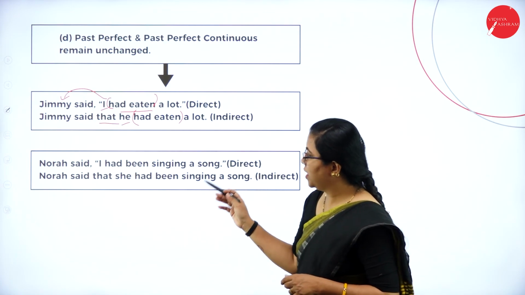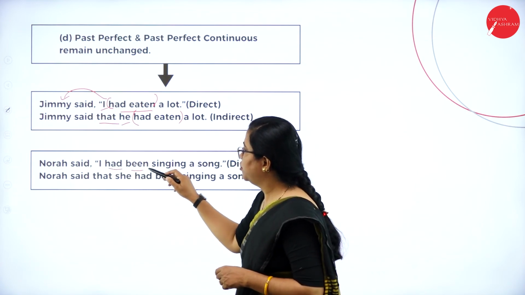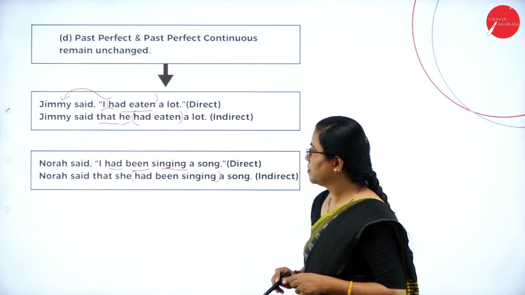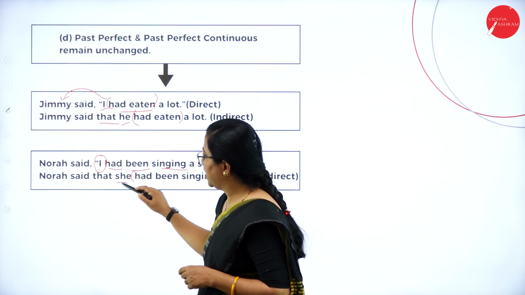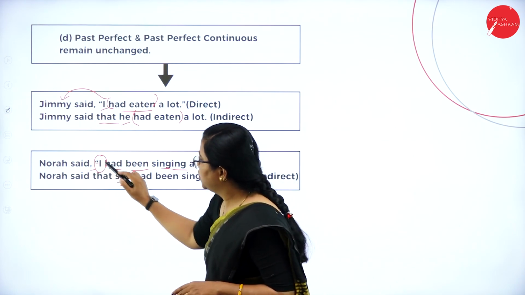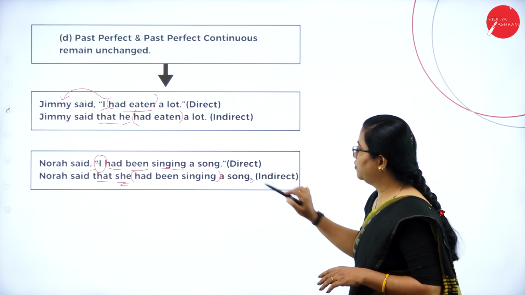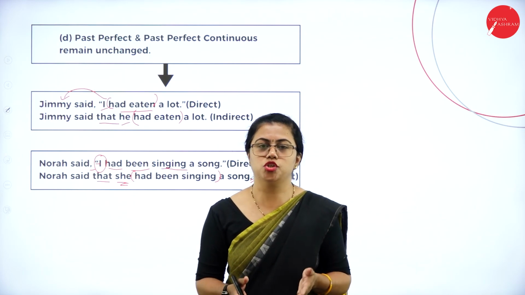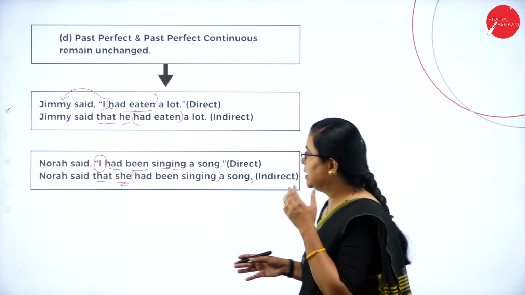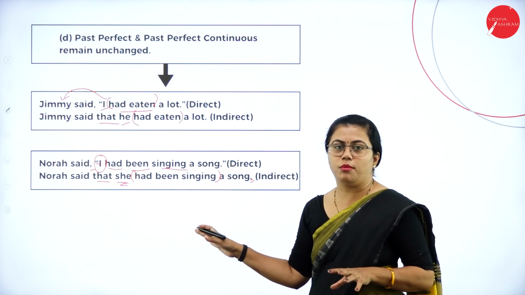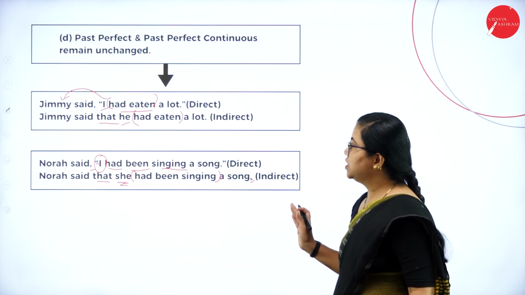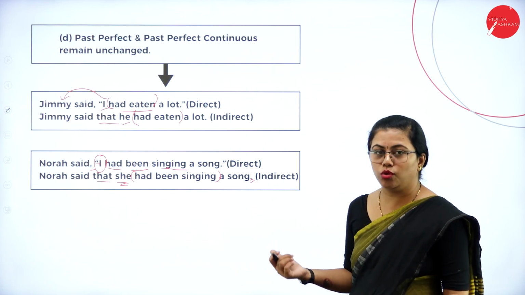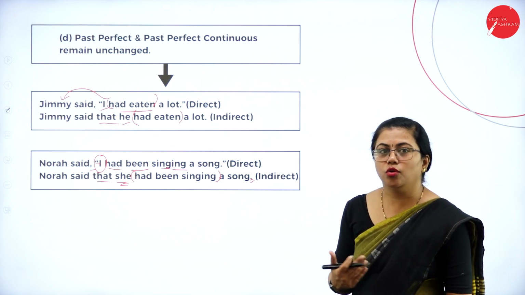Let us go to the next one. "Nora said, I had been singing." This is past perfect continuous tense, so here also it is retained as it is. But whatever pronouns need to change are changed. Whatever punctuation has to be removed is also removed, with only a full stop at the end. These are the basic changes you have to make, but the tenses inside the inverted commas stay as they are. So these were the basic rules for tenses, pronouns and punctuation that you have to follow whenever you are changing from direct to indirect speech.